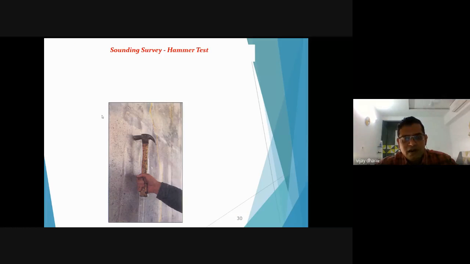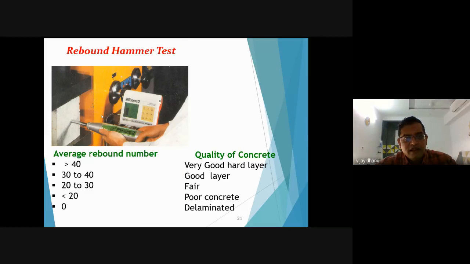So this is a normal hammer test. With the normal hammer, with the sound of the concrete, you can take a judgment and get some basic idea about the concrete surface. Further, you can take a rebound test. From the rebound number, you can also check the concrete quality.